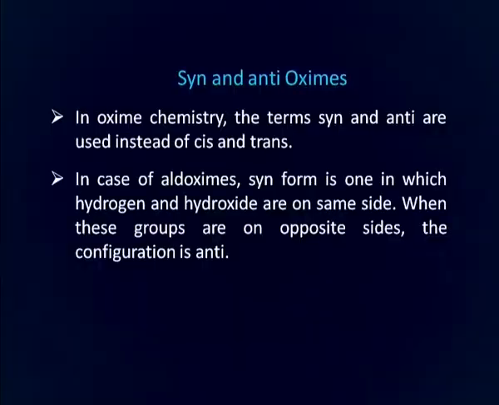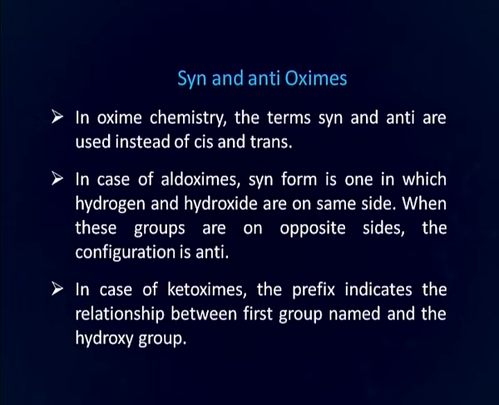Before we discuss the product of Beckmann rearrangement, first of all we should understand what syn and anti oximes are. In oxime chemistry, the terms syn and anti are used instead of cis and trans. In case of aldoxime, the syn form is the one in which hydrogen and hydroxyl are on the same side. When these groups are on opposite sides, the configuration of the aldoxime is called anti.